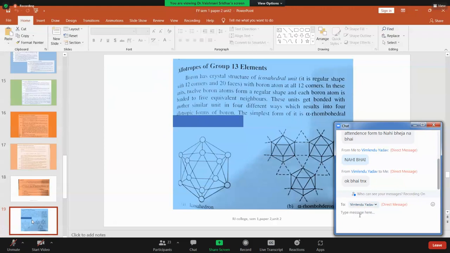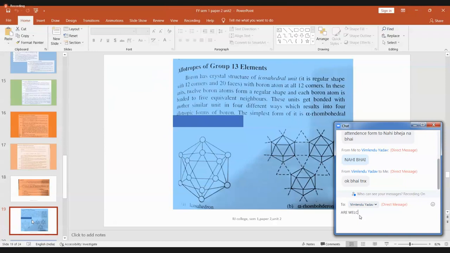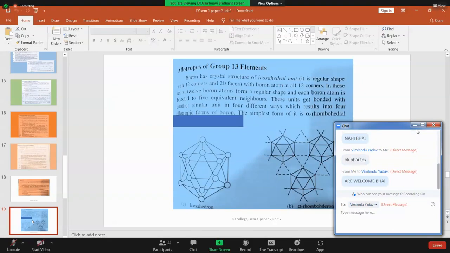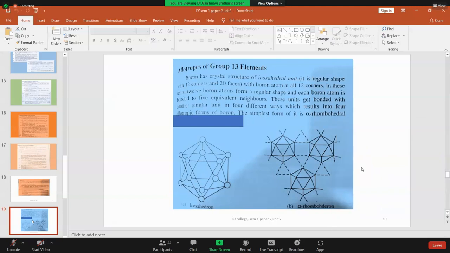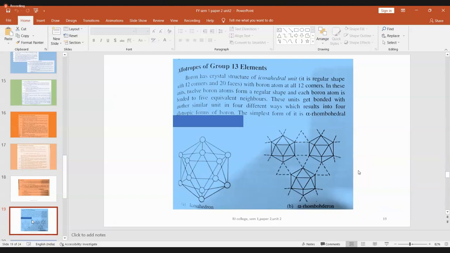For example, if you consider boron, this is an important element in group 13 elements. Boron is the first member. So when you talk about boron, though its atomic number and electronic configuration are fixed, structurally it exhibits two different forms. One is called the icosahedral structure, which you see here. The other one is the rhombohedral structure for boron.